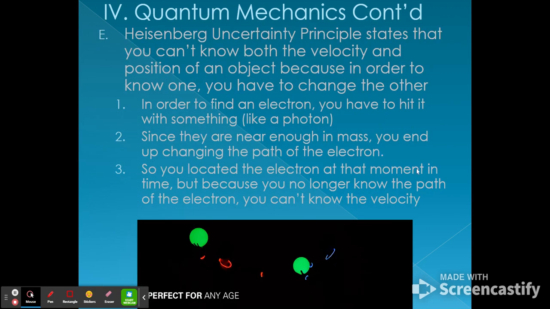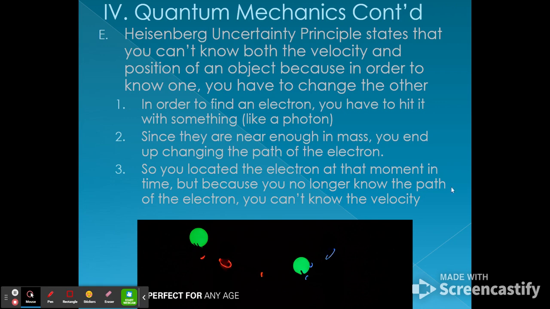Heisenberg's uncertainty principle states that you can't know both the velocity and position of an object, because in order to know one, you have to change the other. So in order to find an electron, you have to hit it with something like a photon. Since those are close enough in mass, you end up changing the path of the electron. So if you located the electron at that moment, you know everything about the position at that moment, but you know nothing about the momentum afterwards, or the velocity. So we can't figure out the path and things like that.